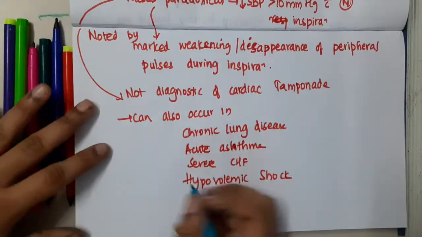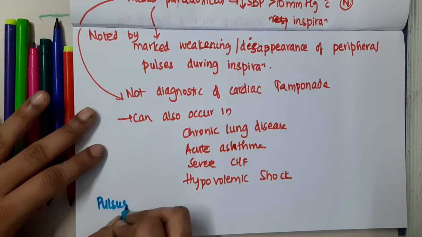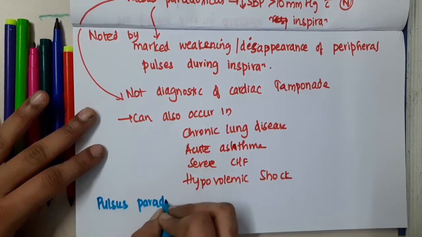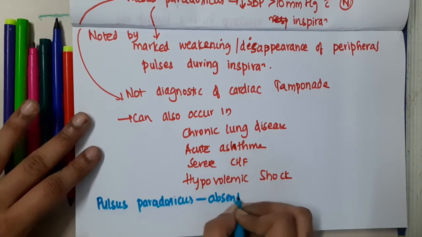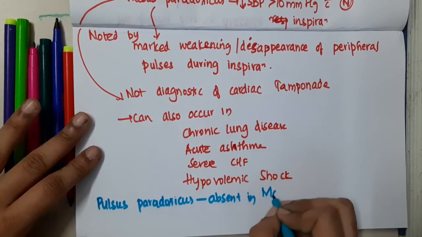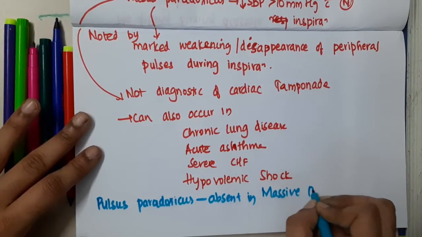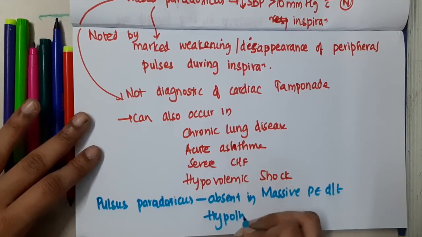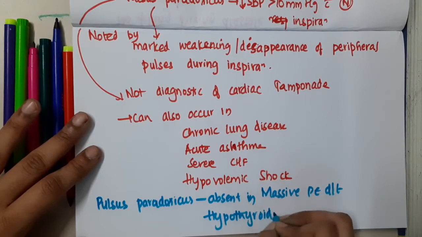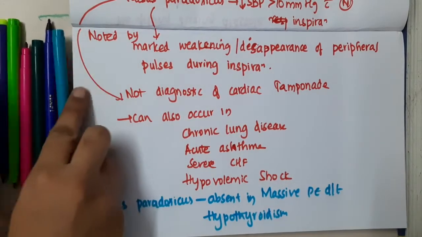This pulsus paradoxus is mainly absent in massive pulmonary embolism due to hypothyroidism.